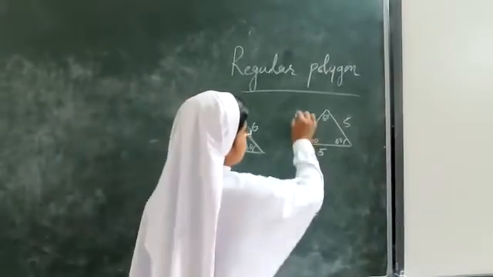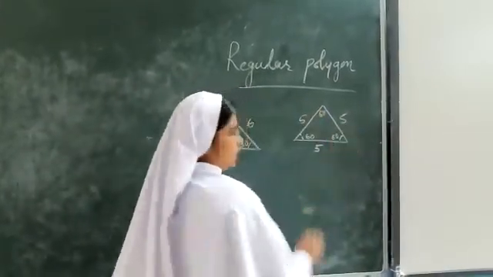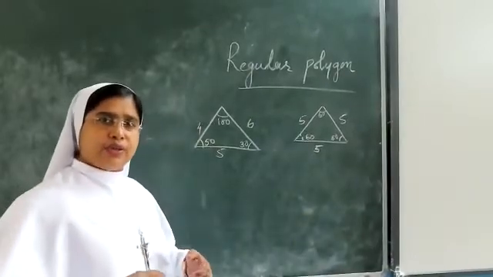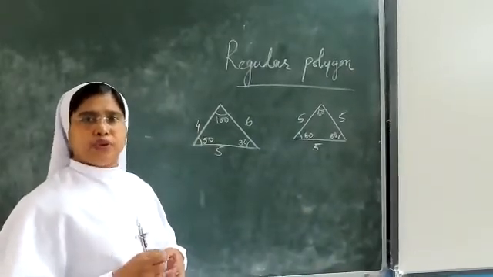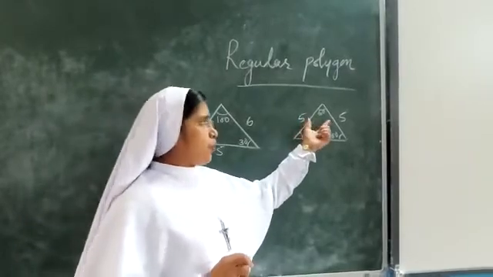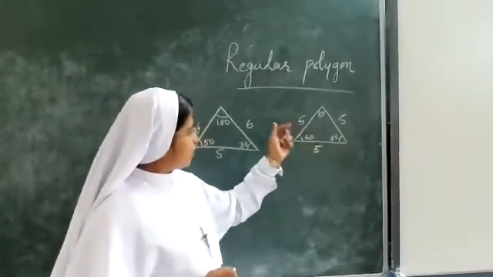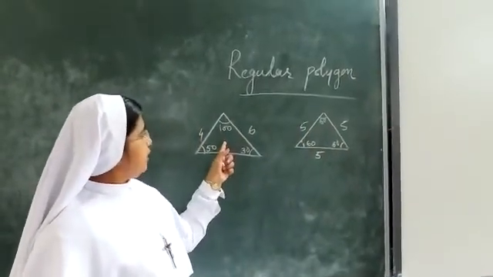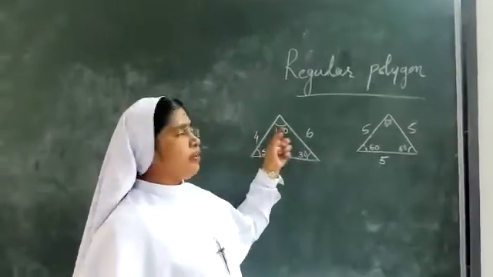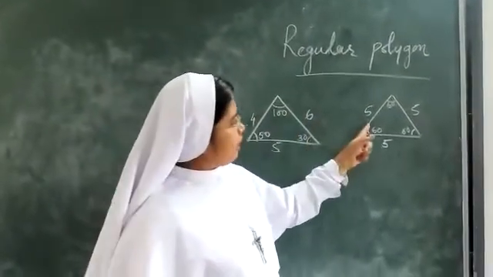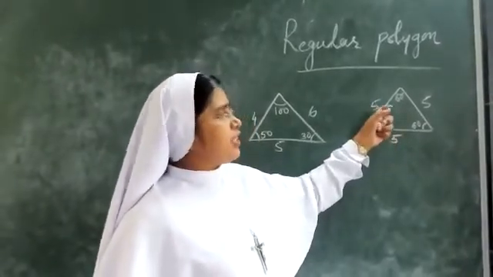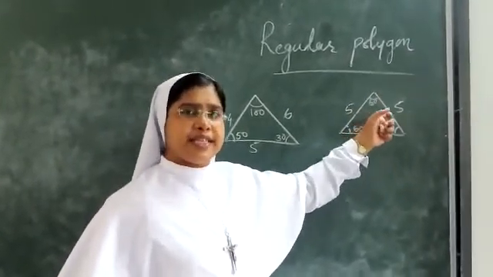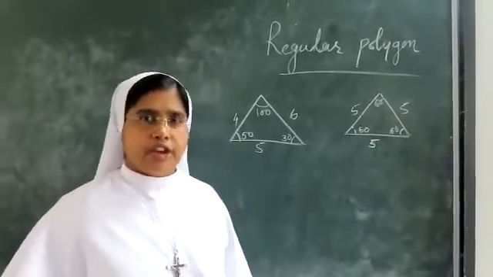Here we saw triangles with different angles and different sides, but also the triangle with the same sides and the same angles, that is the equilateral triangle.